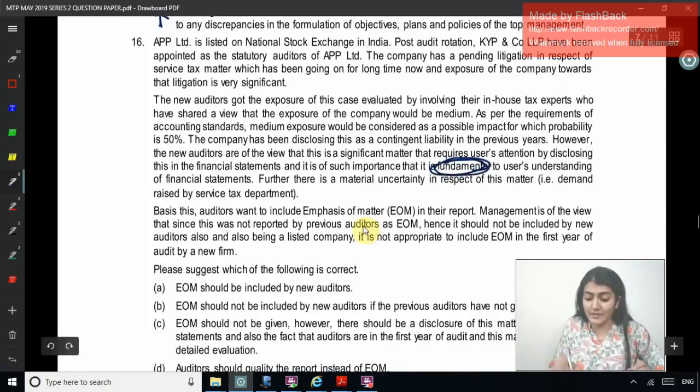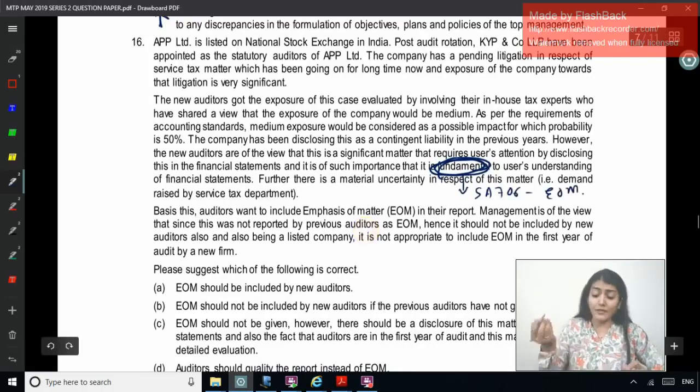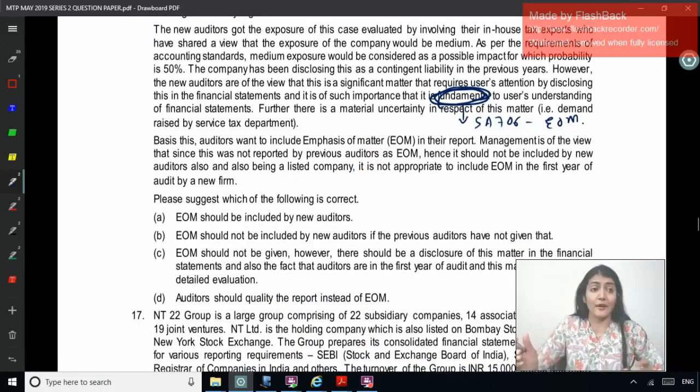So, fundamental to user's understanding reminds me of SA 706, emphasis of matter paragraph. Further, there is a material uncertainty in respect of this matter, the demand raised by the Service Tax Department. Basis this, the auditor wants to include an emphasis of matter paragraph in their report. Management is of the view that since this was not reported by previous auditors as EOM, it would not be included by the new auditor also, and being a listed company, it is not appropriate to include EOM in the first year of the audit by a new firm.